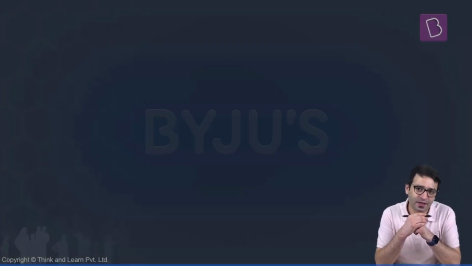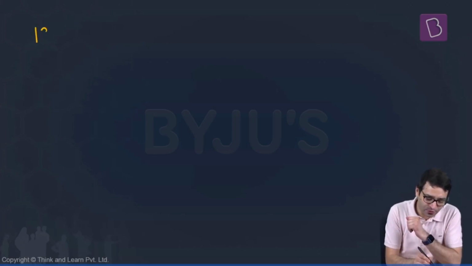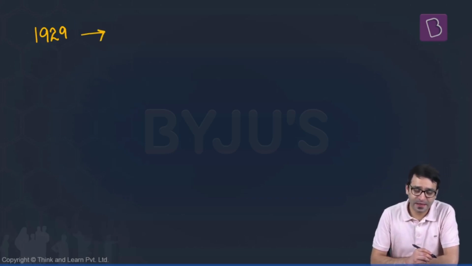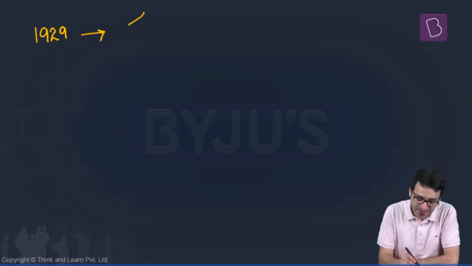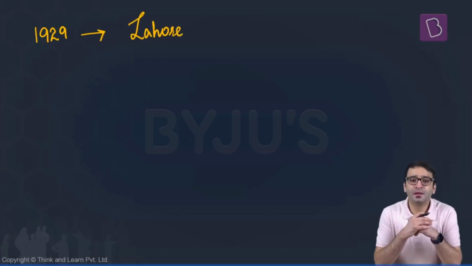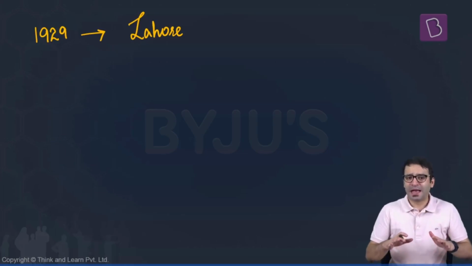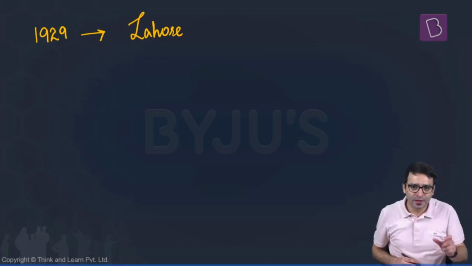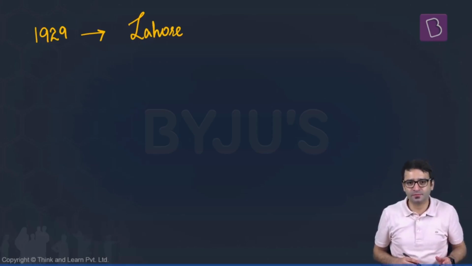And to understand this history, we need to go back to 1929. The year was 1929. Indian National Congress conducted its annual session. And this annual session was conducted at Lahore. The Lahore session of Indian National Congress. And at this historic session, a resolution was passed.